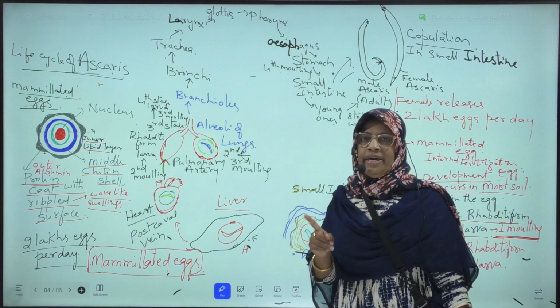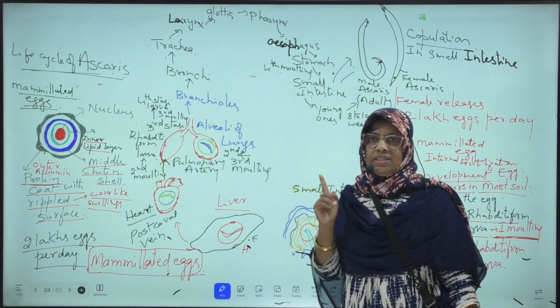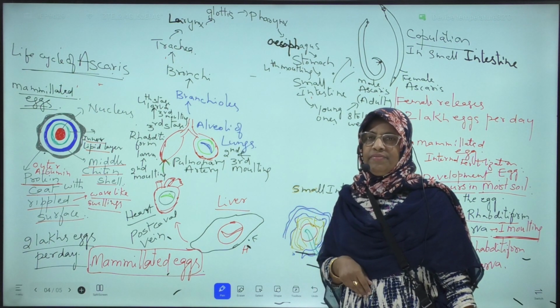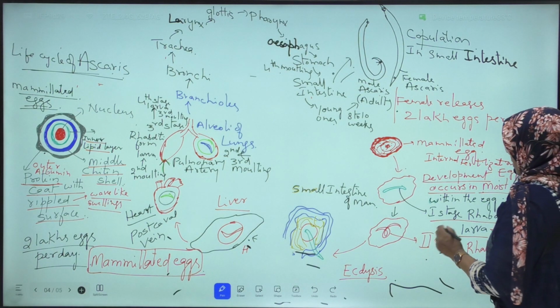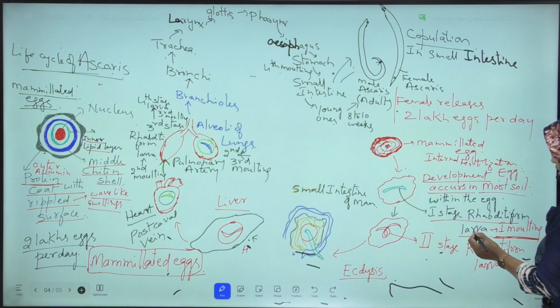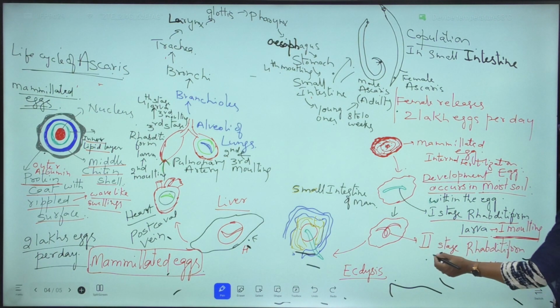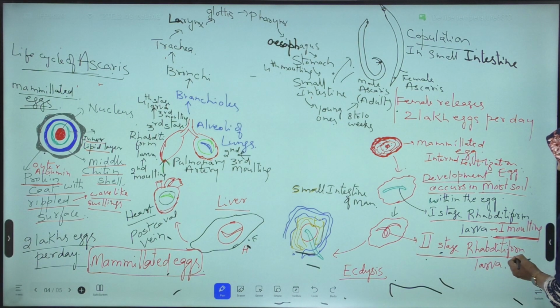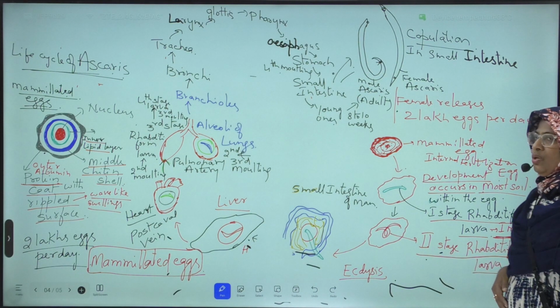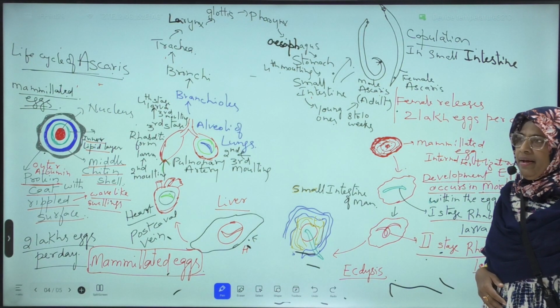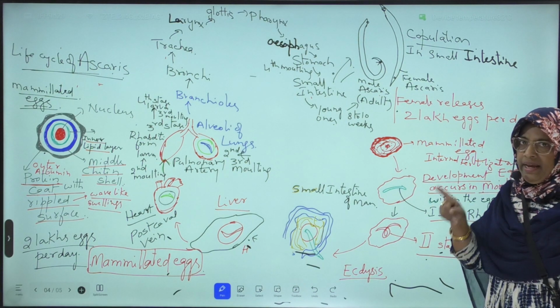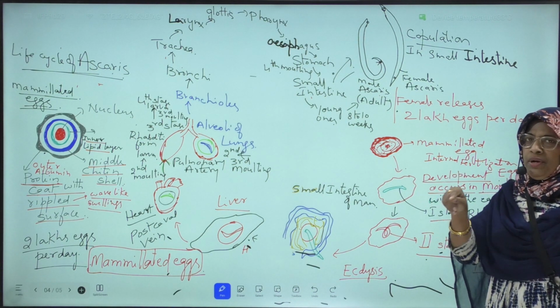Here the first molting takes place in moist soil within the egg, due to which the first stage rhabditiform larva undergoes first molting and forms the second stage rhabditiform larva. It is also known as embryonated egg. Embryonated egg means within the egg, the embryo is present.